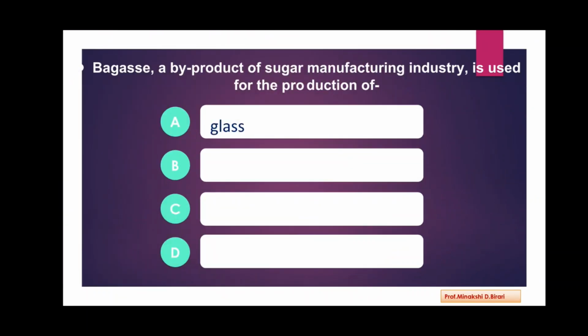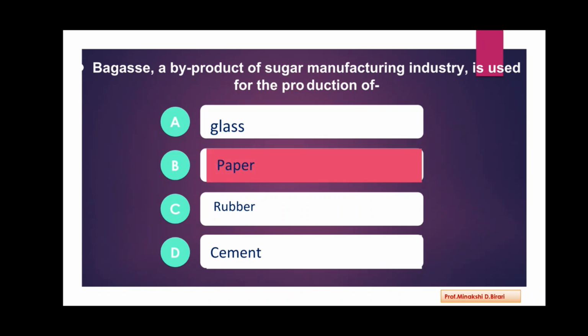Next question. Bagasse, a byproduct of sugar manufacturing industry, is used for the production of glass, paper, rubber, cement. So bagasse byproduct is used in the manufacture of other products, that is paper industry. Option B is correct answer.